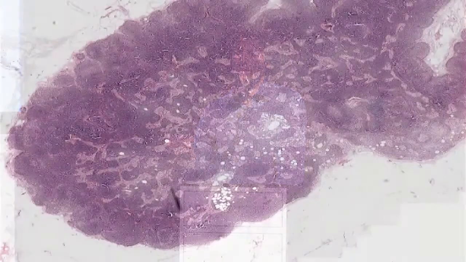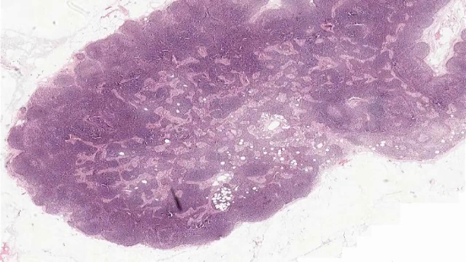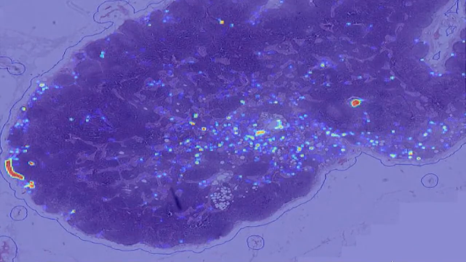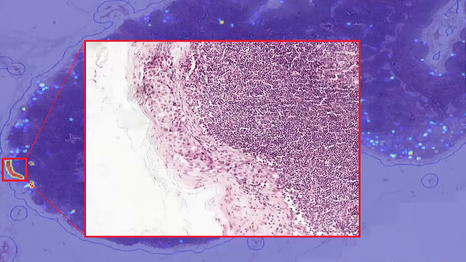So here's an example of one breast cancer lymph node biopsy. The first image is what the pathologist sees, and the second one is what the computer sees, where the color on the heat map represents the computer's interpretation of what it's looking at. What you can see is the computer really focuses on several hotspots within this image. And if we go into those hotspots in depth, we see that those in fact contain tiny little metastatic foci of cancer cells.